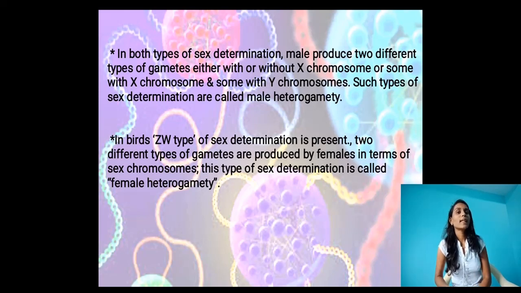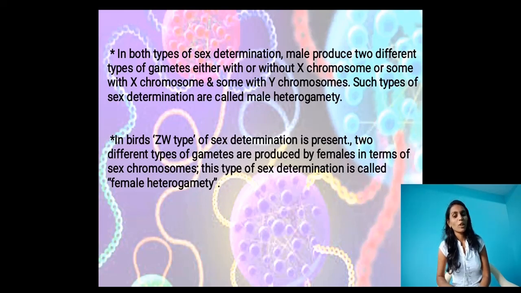In birds, ZW type of sex determination is present. Very important. Two different types of gametes are produced by the females in terms of sex chromosomes. This type of sex determination is called female heterogamy. This is in the case of birds.